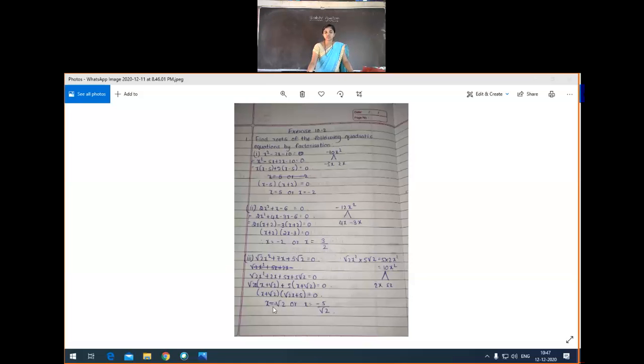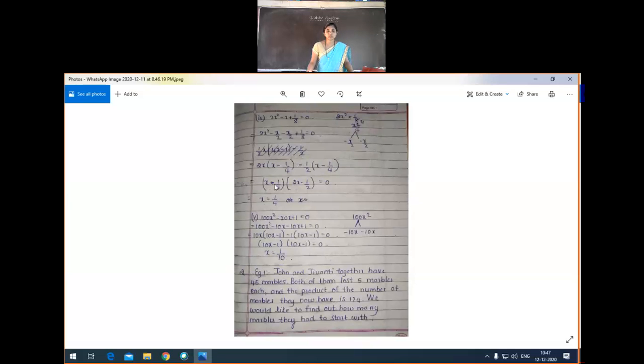The third question is x is equal to minus root 2, then x is equal to minus 5 by root 2. Just verify your answer, we are discussing answers only. Then the fourth question, the roots are x is equal to 1 by 4. Then the fifth question, x is equal to 1 by 10.